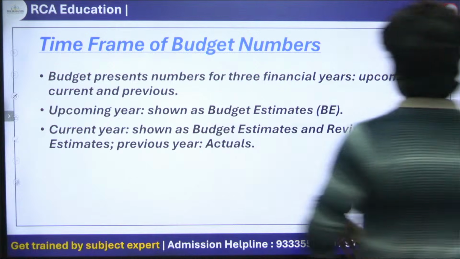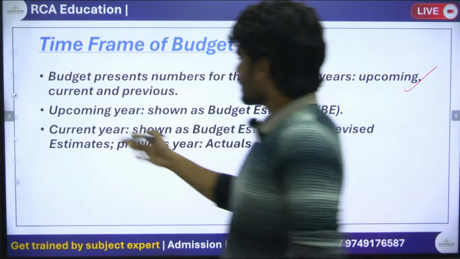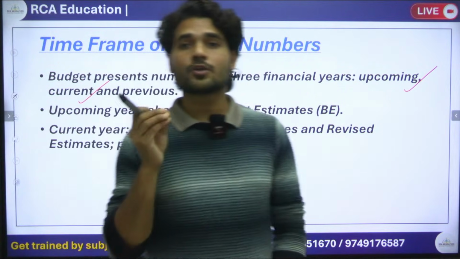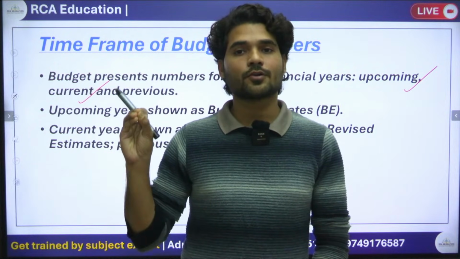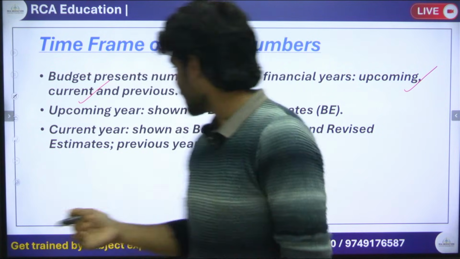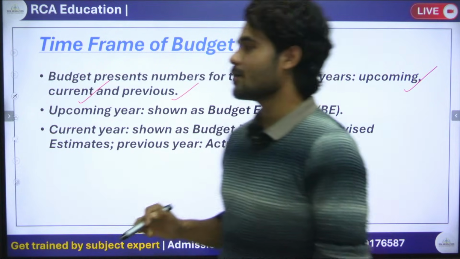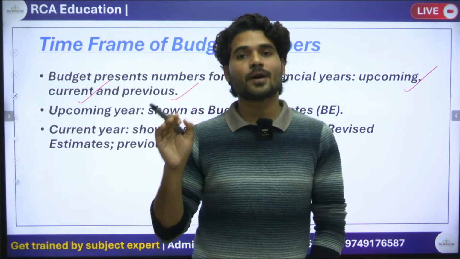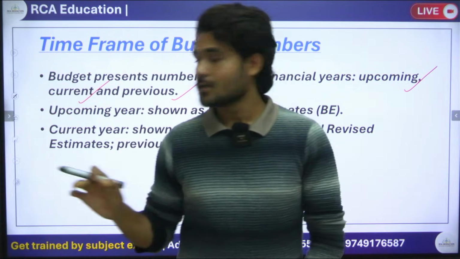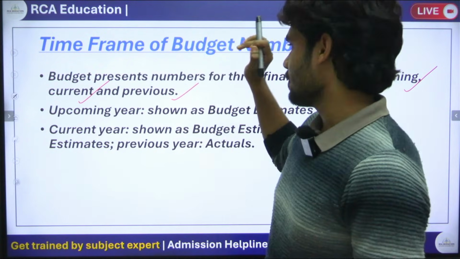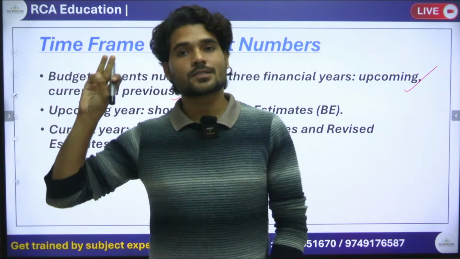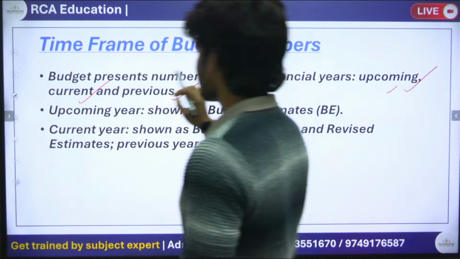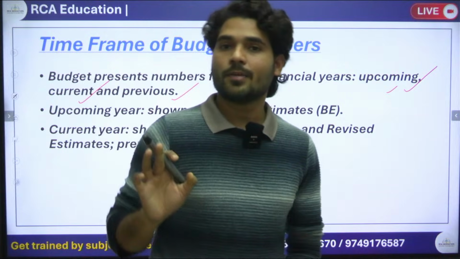First is upcoming, next is current. What is the current financial year? 1st April 2025 to 31st of March 2026 is the current financial year. And the previous financial year is 1st April 2024 to 31st of March 2025. So three years, three numbers: upcoming, current and previous. The numbers should be available.